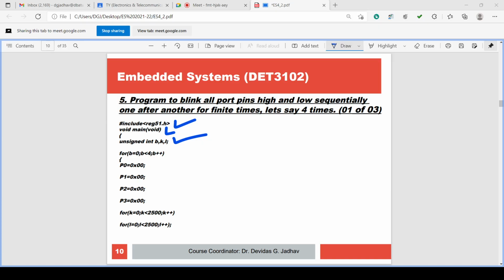And the sequential blinking is also asked, just like the previous program, but it executes a finite number of times. Let us say 4 times. Only 4 times it is executing, isn't it?